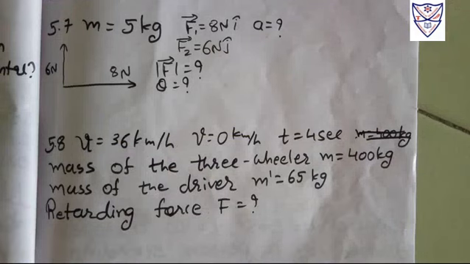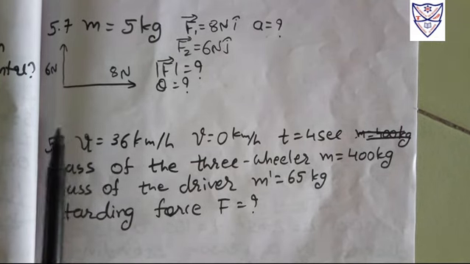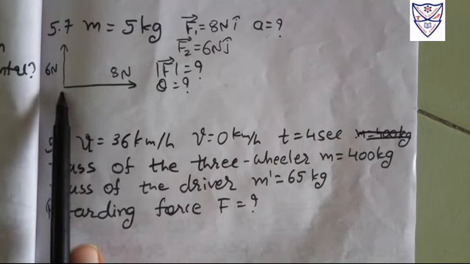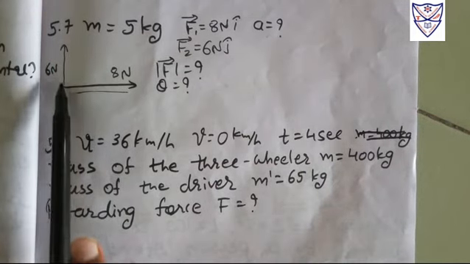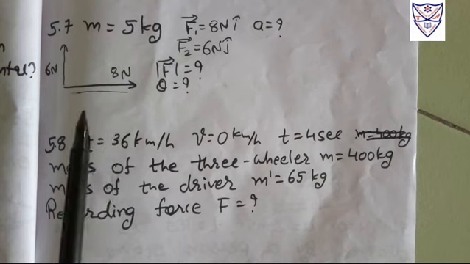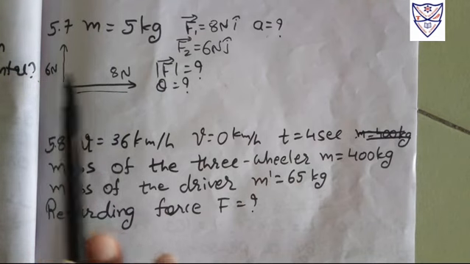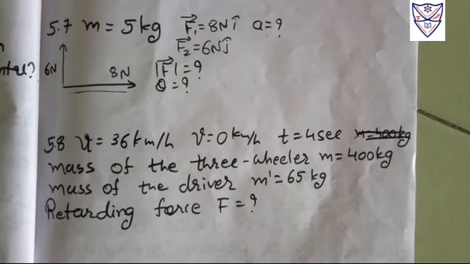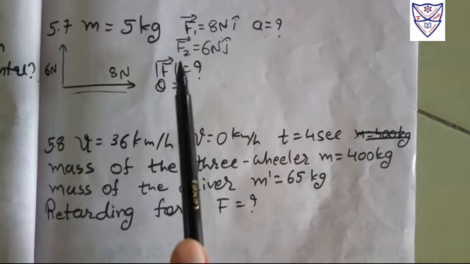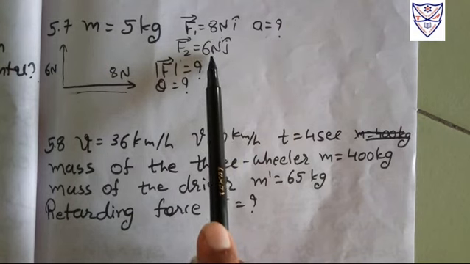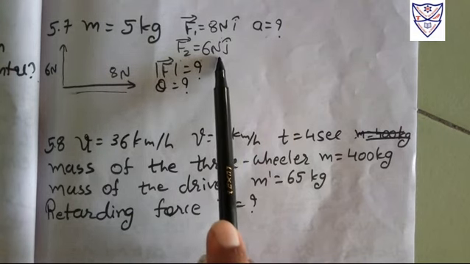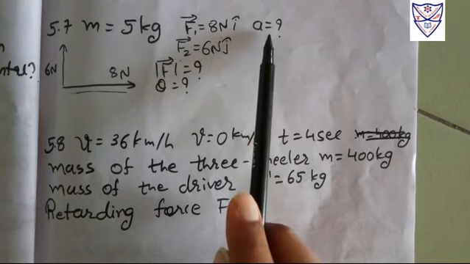In this numerical, we have an object which has a mass of 5 kg, right? On that mass we have two forces exerting right now. One force is in the right-hand direction and the other force is in the upward direction. In the question they tell us that these forces are perpendicular to each other on one object. So we can write force F1 of 8 newtons in the x direction and force F2 of 6 newtons in the y direction. First of all, they ask about the acceleration and the angle theta.